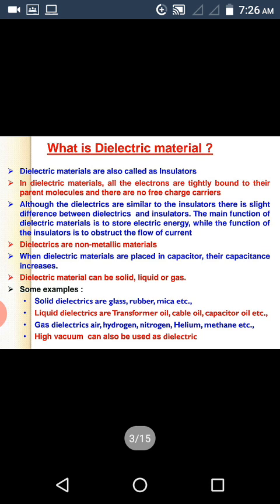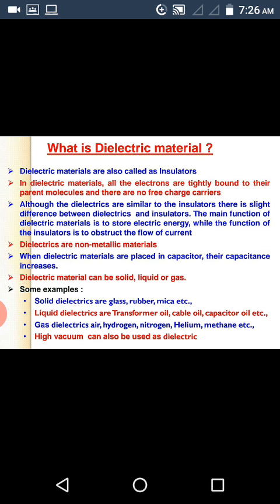Coming to the first, what are dielectrics? Dielectric materials are insulators, that is non-conducting materials, that is these are non-metallic materials. In these materials there are no free charge carriers in a dielectric. All the electrons are tightly bonded to the nucleus.